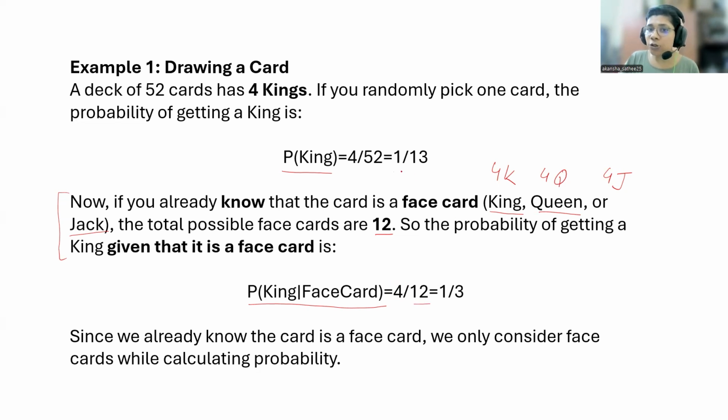In this case you have probability 1 by 13, and here it is 1 by 3. Since we already know the card is a face card, we only consider face cards while calculating probability. So conditional probability means you already know something more about the experiment, and then somebody asks you to calculate the probability.